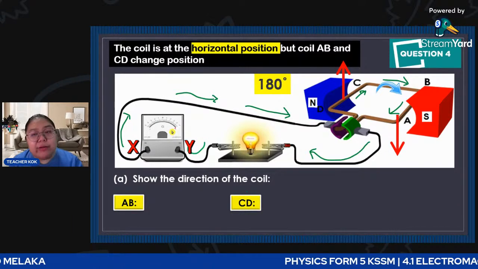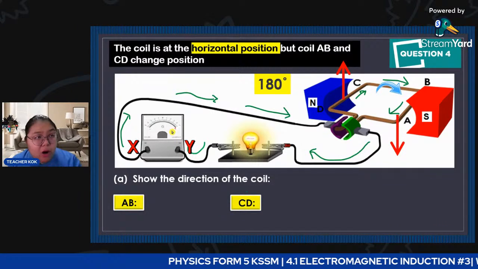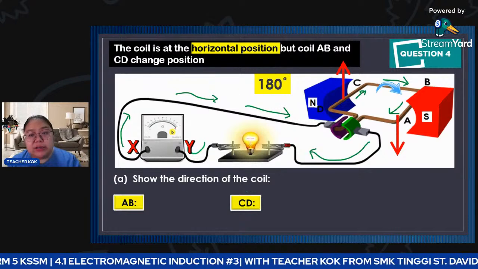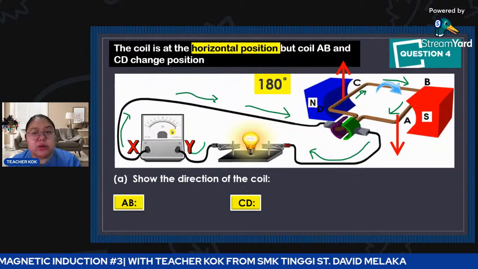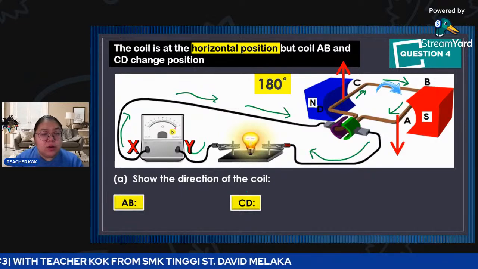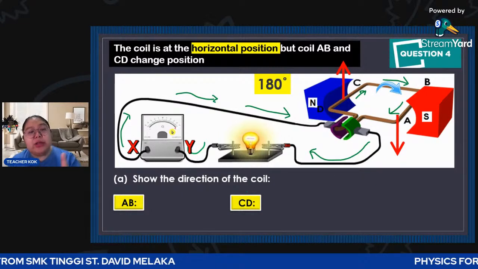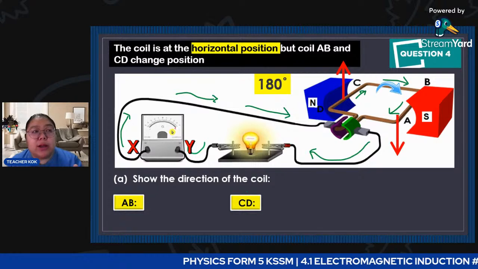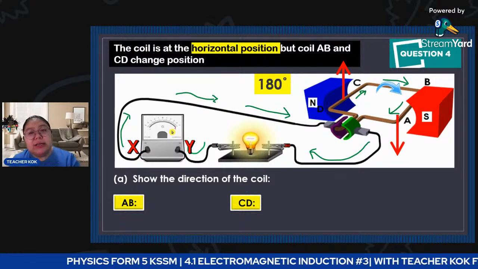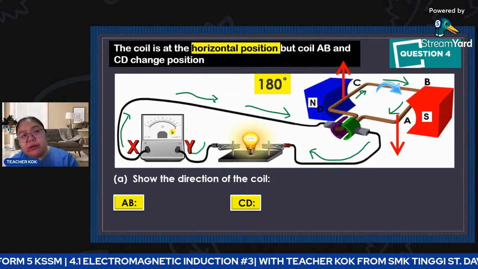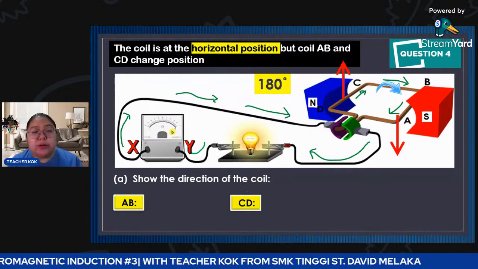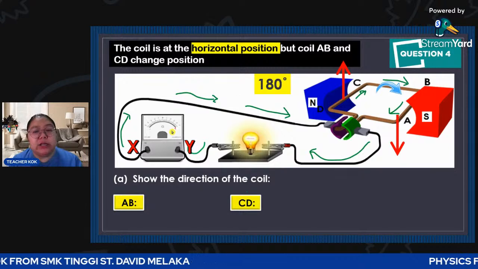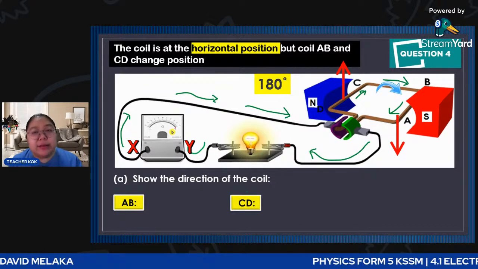They produce direct current. Okay, how about the current in the coil? The current in the coil has changed. Just now it was ABCD, but now it is DCBA. So this is the difference from 0 until 180. How about the rotation? The rotation is the same, still clockwise. Normally we turn in the same direction. We never turn left and turn right, turn left and turn right like this. That means you cannot produce a strong induced current; you just produce half only. So normally we keep the rotation in the same direction.